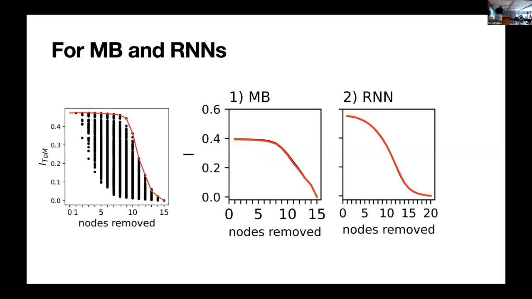Now, we did this for Markov brains and for recurrent neural networks, and in Markov brains, it's pretty much meeting our expectation. You remove nodes until suddenly you find a small set, and then information plummets. For recurrent neural networks, it doesn't look like that. It didn't surprise us because in neural networks, we know that information is distributed or smeared because everything is connected with everything, and the entire neural network is doing the entire computation. And that's why you cannot really remove a single node, because they're all involved in this process. That works much better in these more sparse Markov brains.